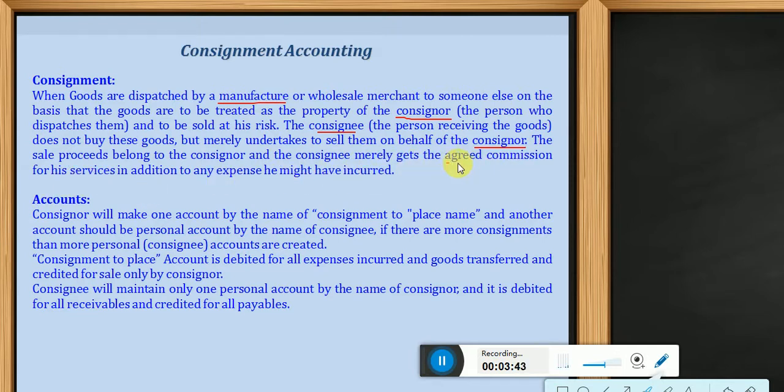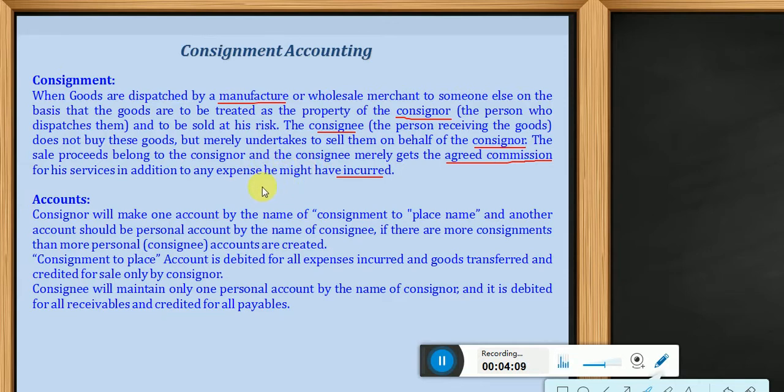A percentage which both parties agreed upon is to be given to the consignee for his services, in addition to any expenses he might have incurred. So dear students, this is what you have learned about consignment.